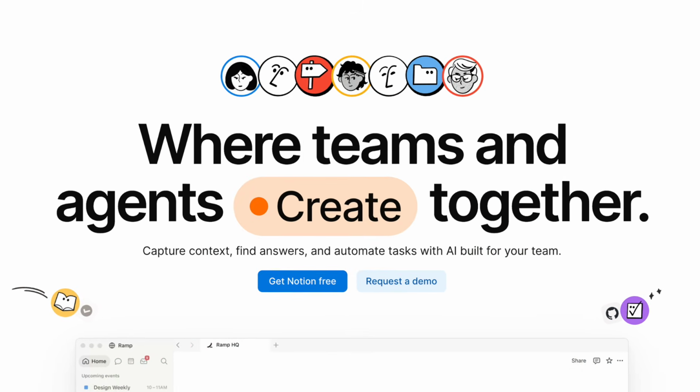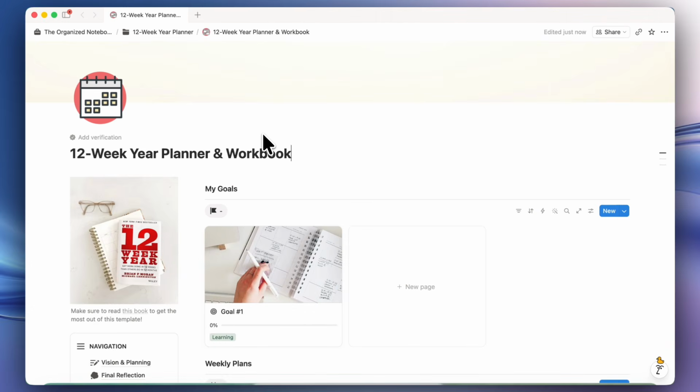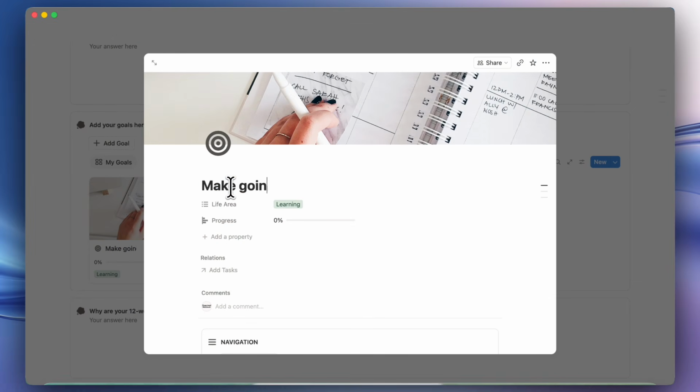In this video, I wanted to share with you how you can use Notion to implement the 12-week year approach through a template tour and tutorial of my 12-week year planner and workbook template.